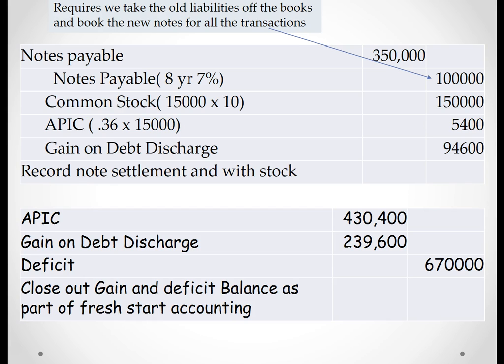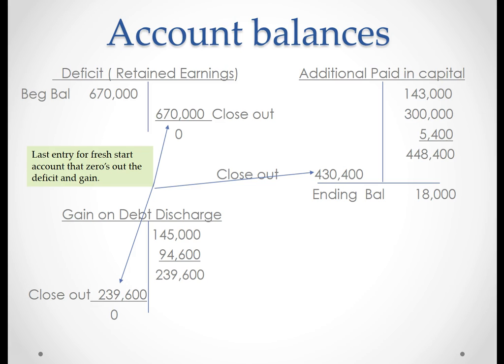Now, to see this, you needed to keep the accounts. So this is what it would look like. There's our write-down of our assets. There's a return of the stock. And there's the additional paid-in capital and excess of par. These are all adjustments to additional paid-in capital. And then we would have closed them out.